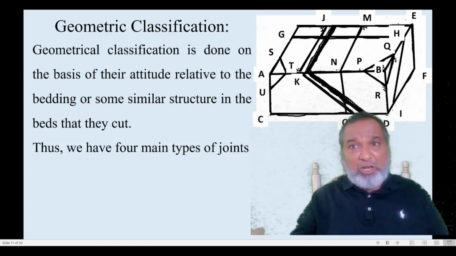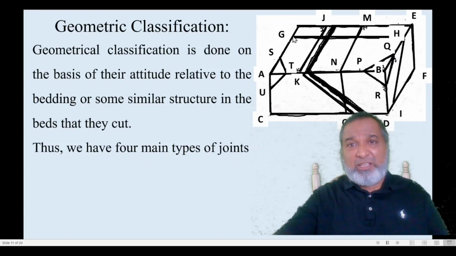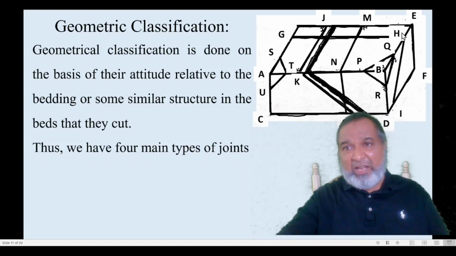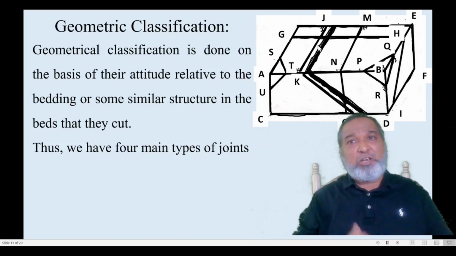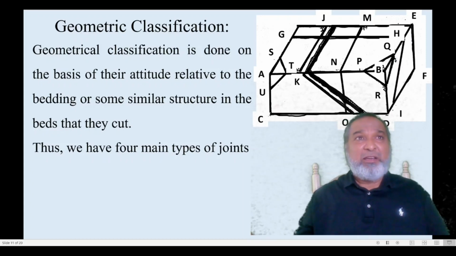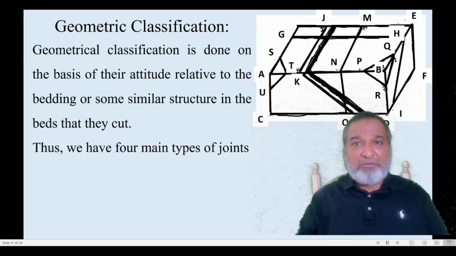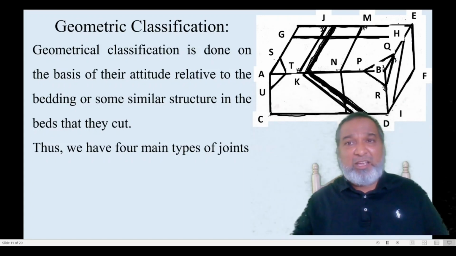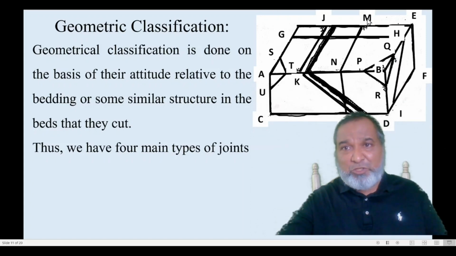Now, perpendicular to this strike joint, there is another joint, G, H, I. This is perpendicular to the strike, so it is parallel to the dip of the bed, so it is the dip joint. So G, H, I are the dip joints. The first joint is the strike joint, this is your dip joint, the third one is your dip joint, and this is the bedding joint.